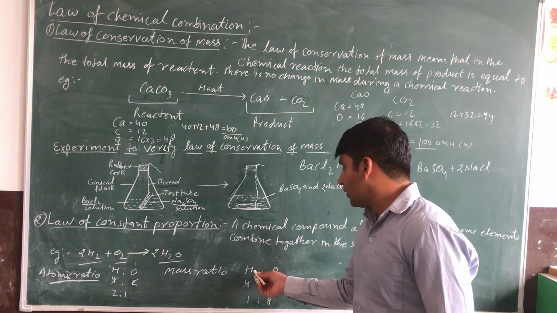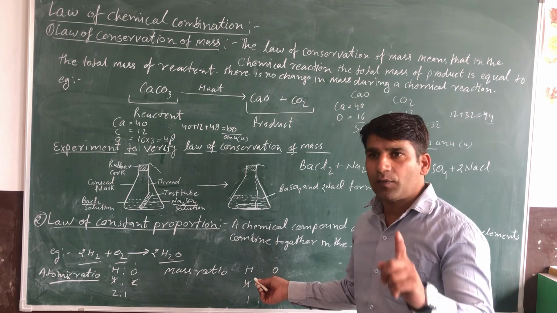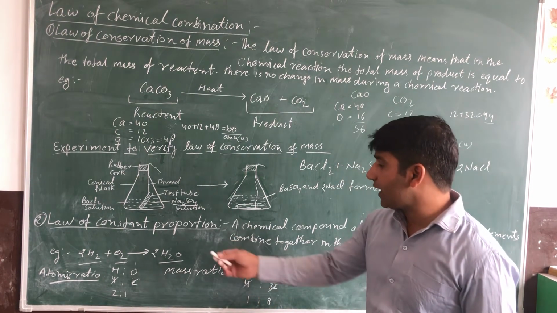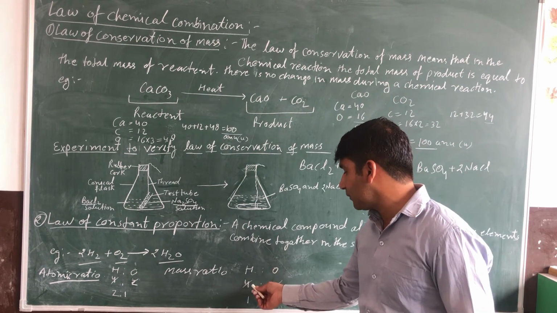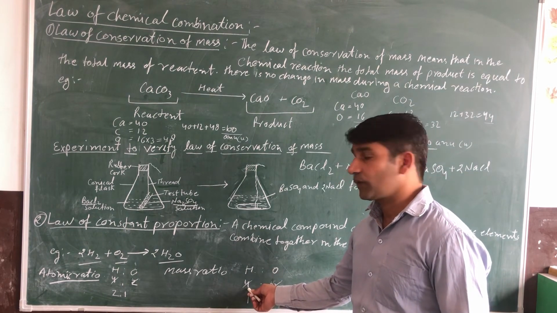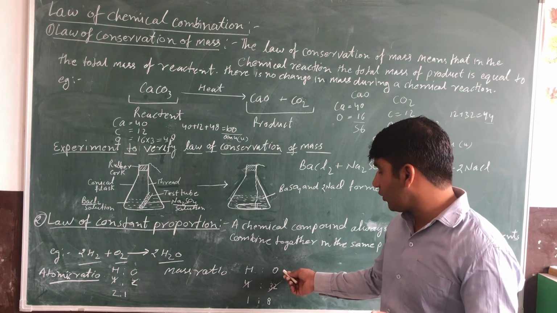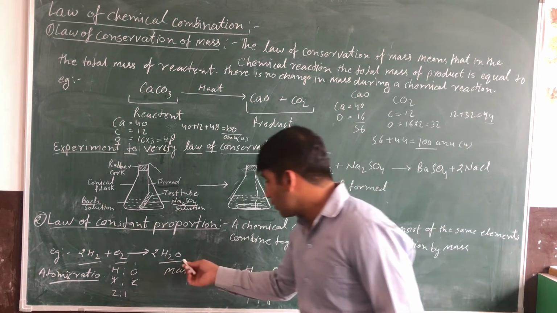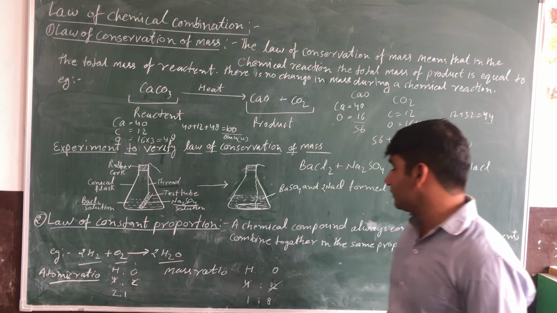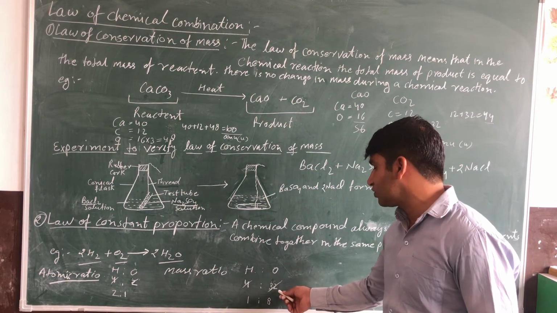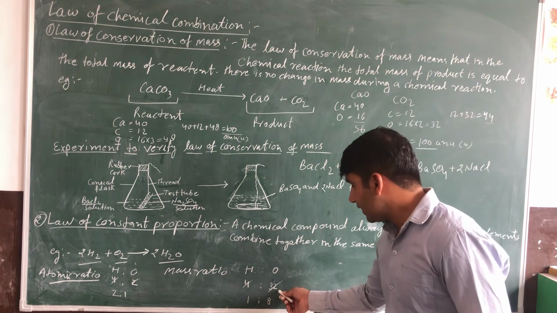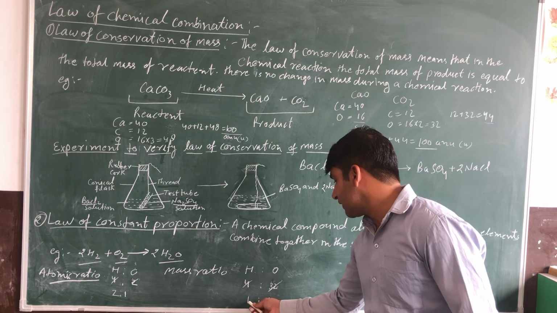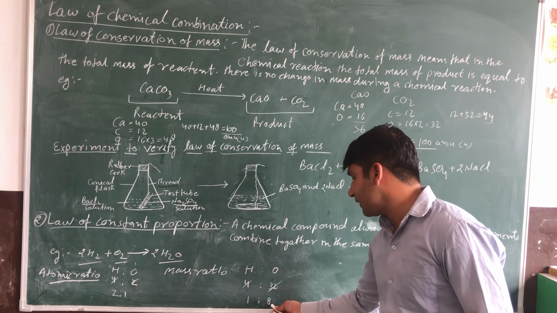Mass ratio: the mass of 1 atom of hydrogen is 1, then the mass of 4 atoms of hydrogen is 4. The mass of 1 atom of oxygen is 16, then the mass of 2 atoms of oxygen is 32. Dividing both sides by 4, 4 divided by 4 is 1, and 32 divided by 4 is 8.